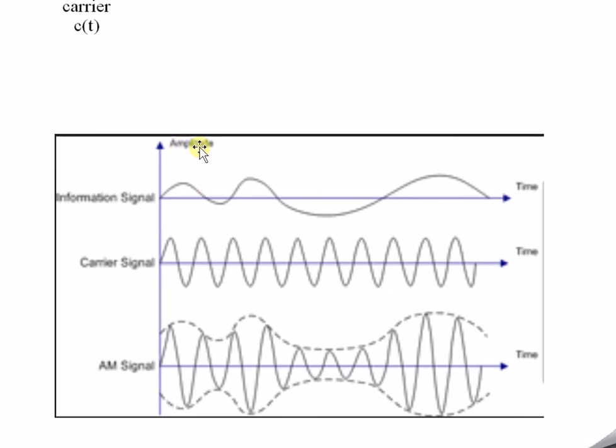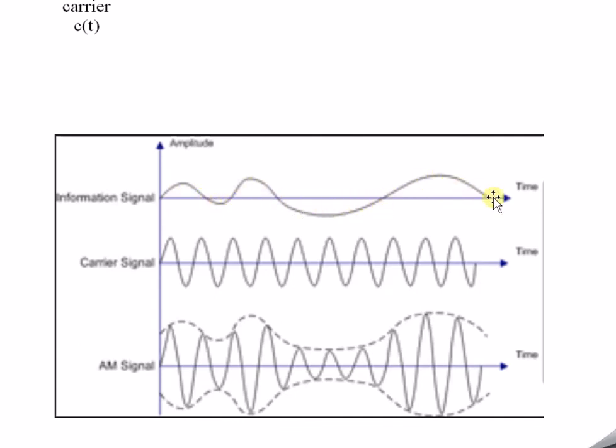Okay, the y-axis is amplitude. If you are not able to visualize clearly, the y-axis is amplitude and the x-axis is time. There are three waves in total, as you can see, all represented with amplitude on the y-axis and time on the x-axis. For modulation we require an information signal. For this only we are modulating, correct? So we definitely require this. The information signal we are just representing.